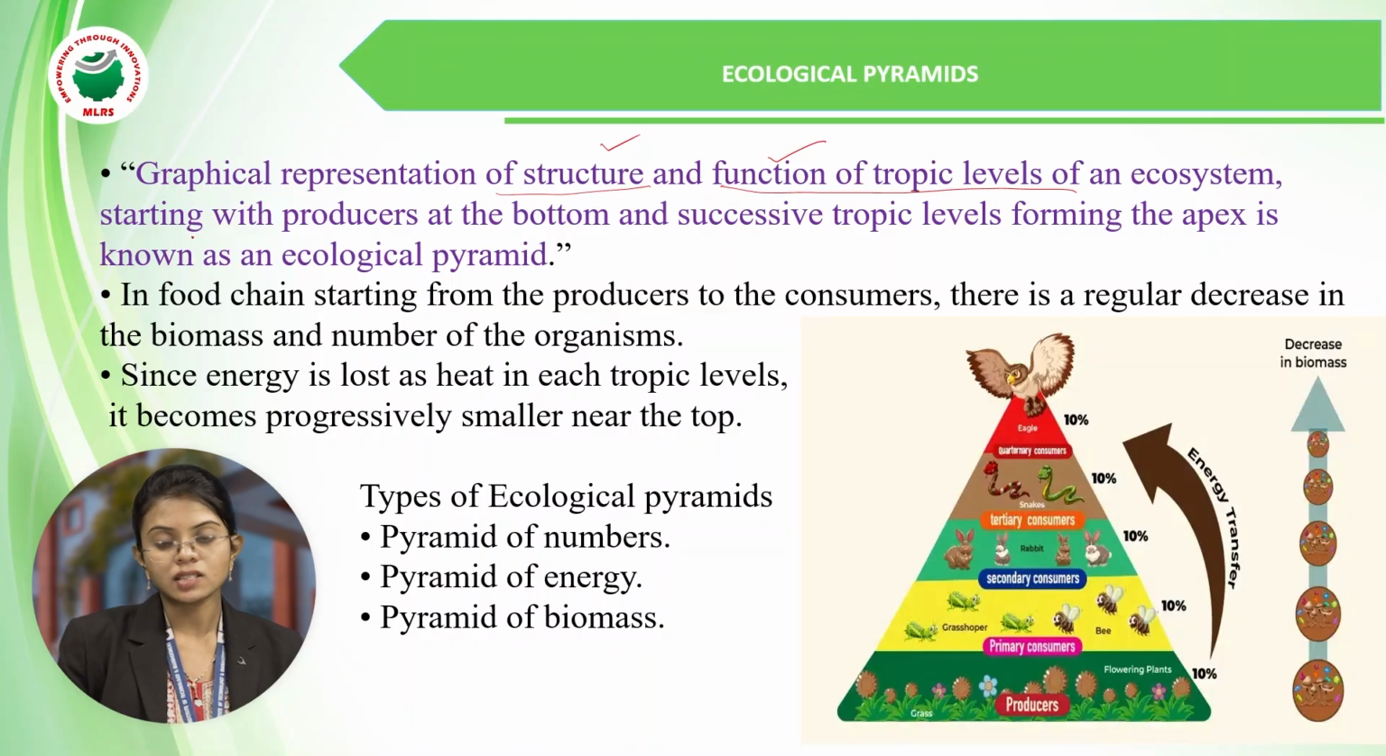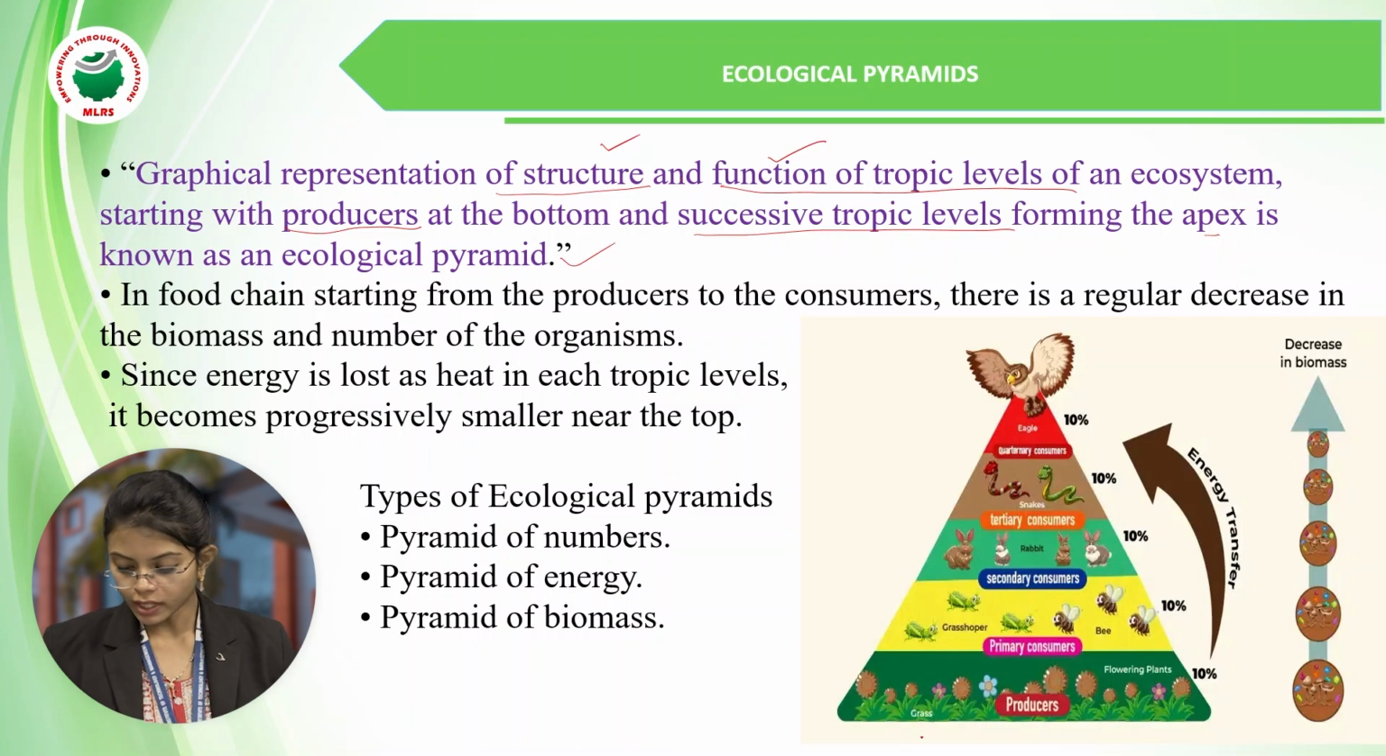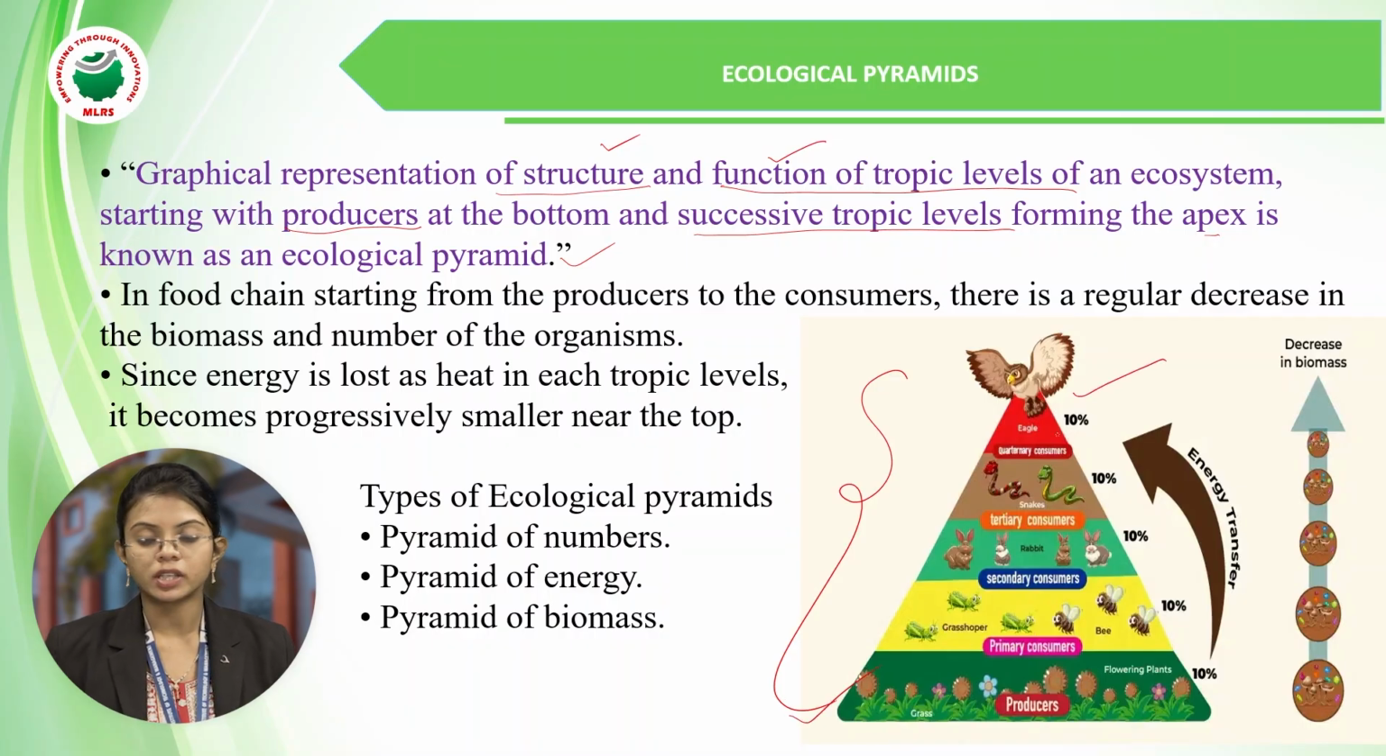So it starts from the producers at the bottom, and successive trophic levels forming the apex is known as an ecological pyramid. If you take this pyramid, for example, it starts with the producers at the bottom, and the apex or the predator will be at the top of the pyramid. So it starts with the producers, and above it are the predators or the apex. The representation in a graphical manner, we call it the ecological pyramid.